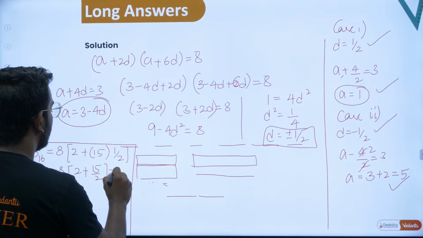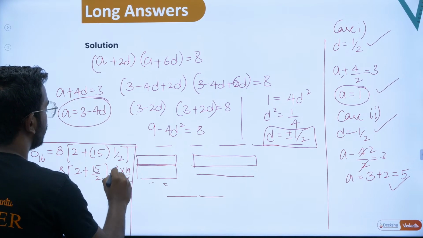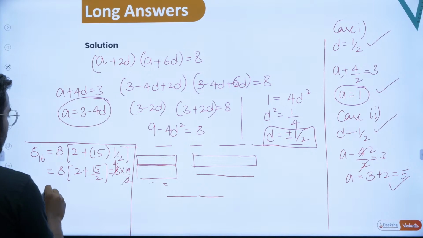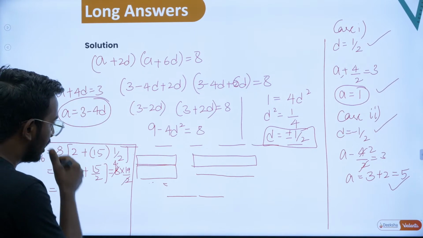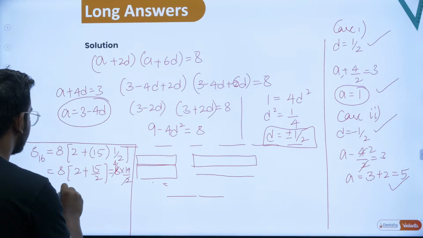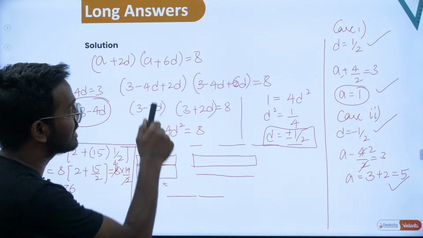So 19 by 2 into 8. 8 into 19 by 2 will give you 4 times 19, so that is 40 plus 36, that is 76. So S16 is 76 in case 1.